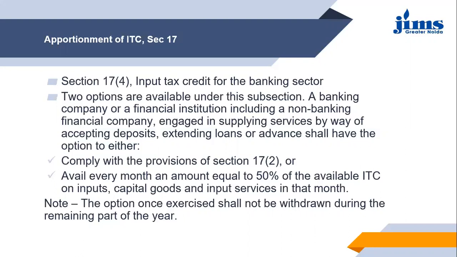So these are the two options, and it is necessary for such institutes to opt for any one option, and the option which has been opted cannot be withdrawn during the remaining part of the year. Once you have selected option 1 or option 2, then you have to go with that option throughout the year. So these are the two options through which the banking company or the financial institute can claim their ITC.